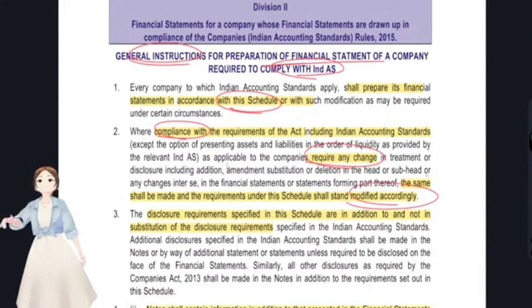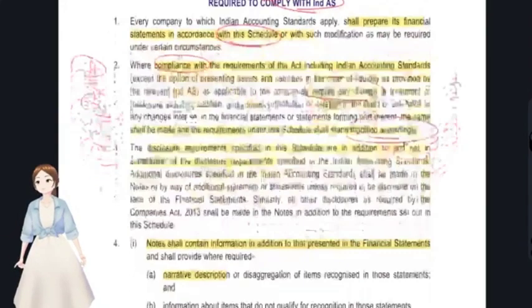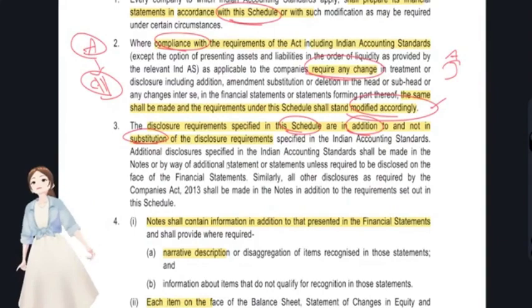You see, this Schedule 3 does not override the Act. The Act is above this schedule. So if at all the Act requires any modifications, you might make modifications in Schedule 3. Okay. The disclosure requirements in this schedule are in addition to, but not in substitution for, any kind of disclosures that were required under any Act.